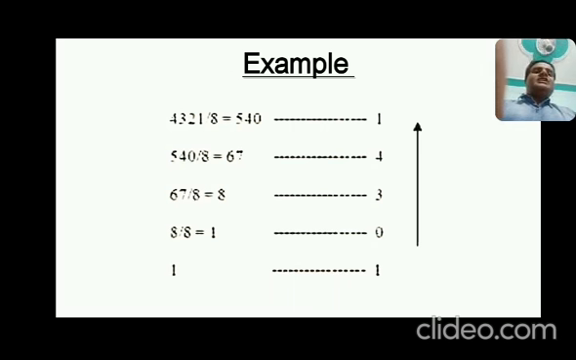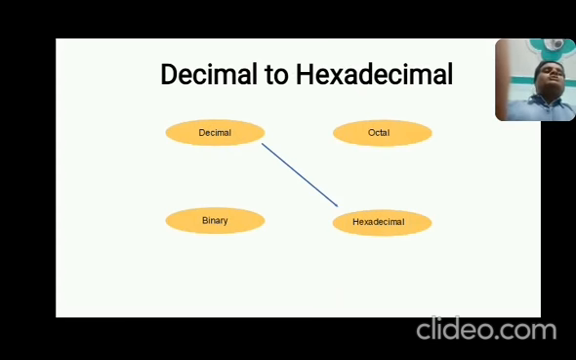Now again this 8 is divided by 8, you will get quotient 1 and remainder 0. Okay, so again you take this 1 as the quotient, and 1 is not divisible by 8, so 1 is the remainder. So starting from this one, that is known as the MSB, most significant bit, to the LSB, least significant bit, 4321 in decimal will be equivalent in octal to 10341. Hope you understand.